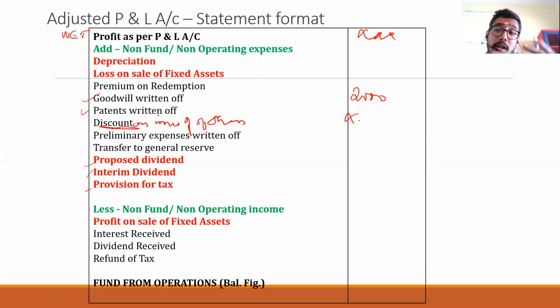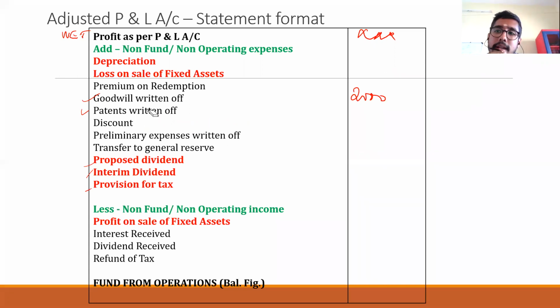Why? Because you are treating that discount as discount on issue of shares. If it is discount allowed, you should not take it. Clear? We are going to do a problem after this small one.